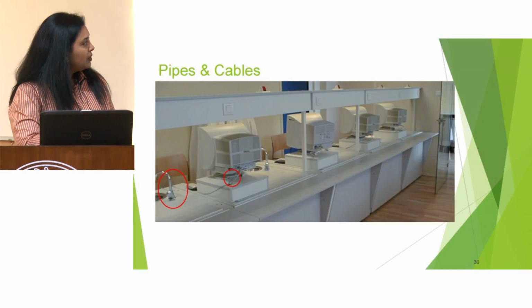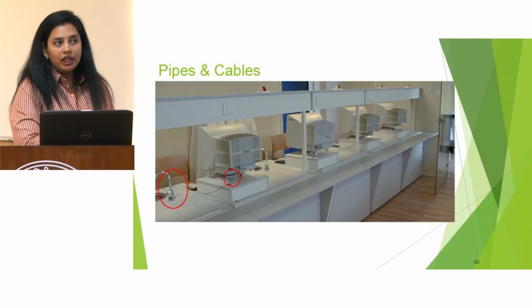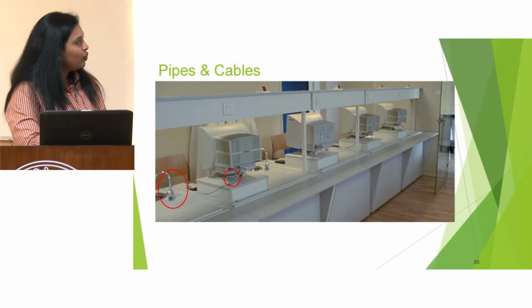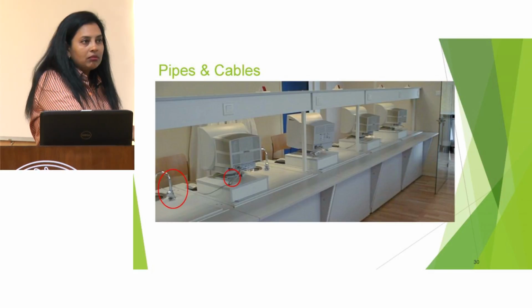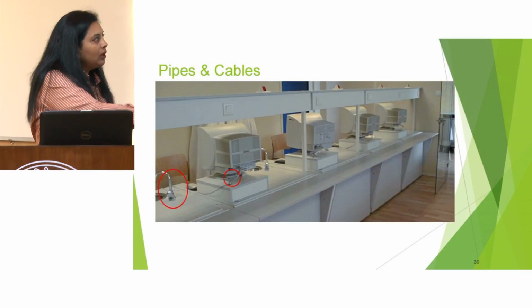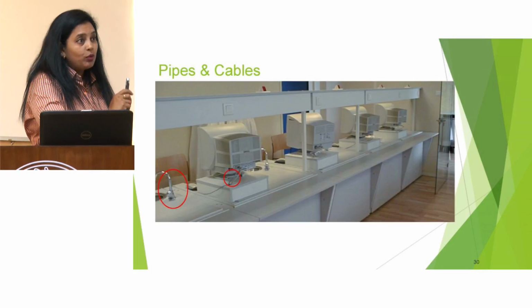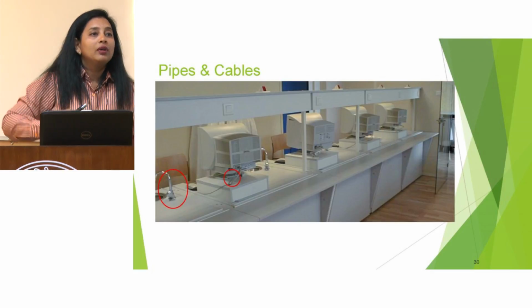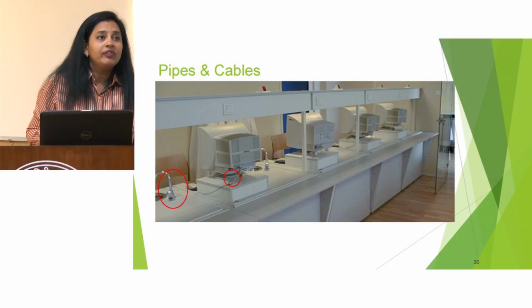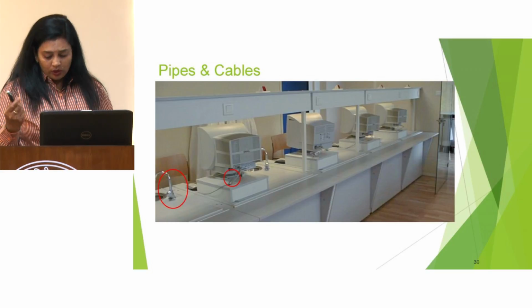This is again an example. So these are the nicely tied cables. And the other thing which we have to take care of, and even this example shows it, is that the cables are running through these areas from one to the other. So it's coming through here. And the other most important thing is the cable should not be very close to your source of water. Otherwise the risk of electric shock cannot be ruled out.